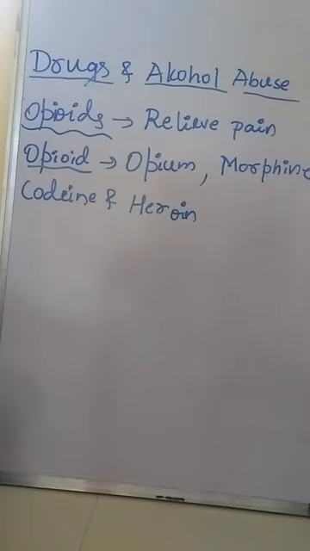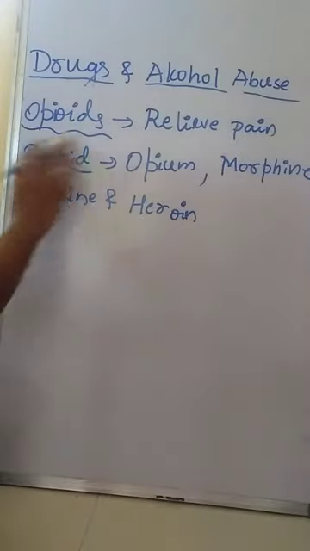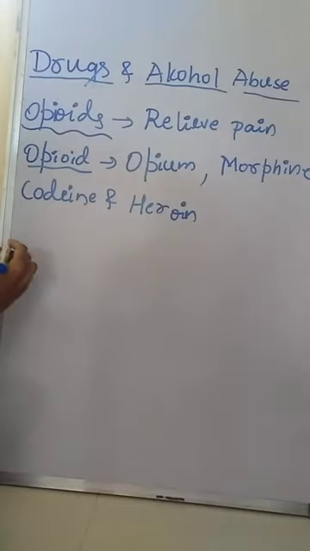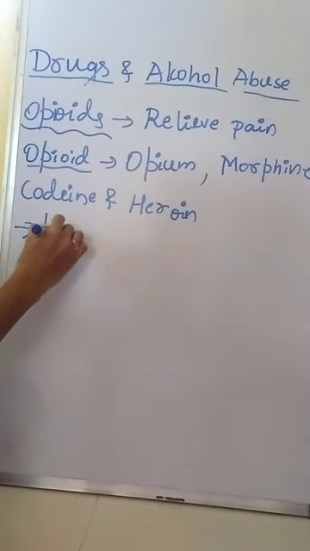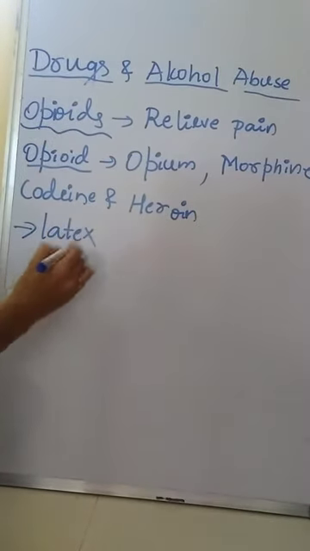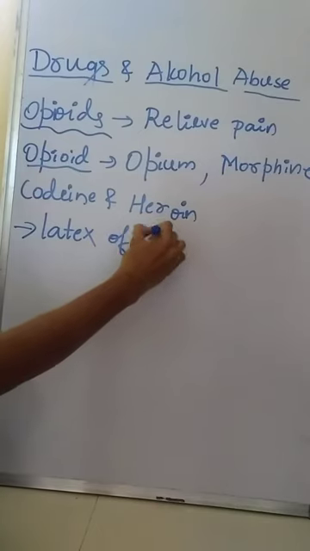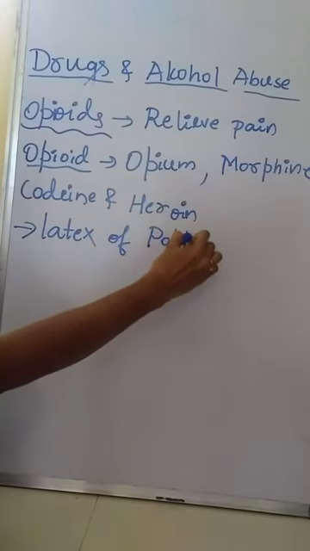All these, opium, morphine, codeine, and heroin, are usually natural substances extracted from the latex of the poppy plant.